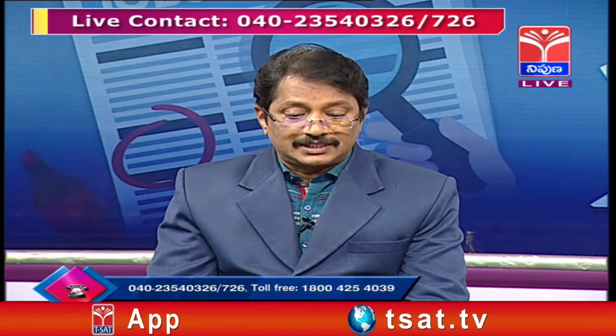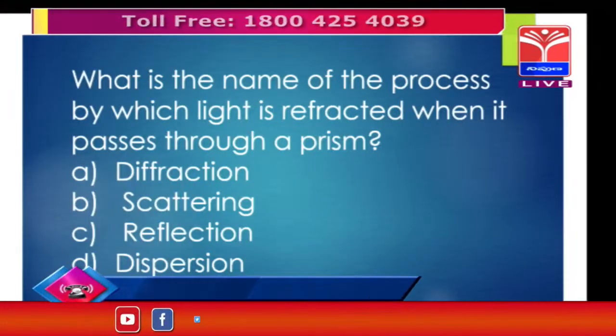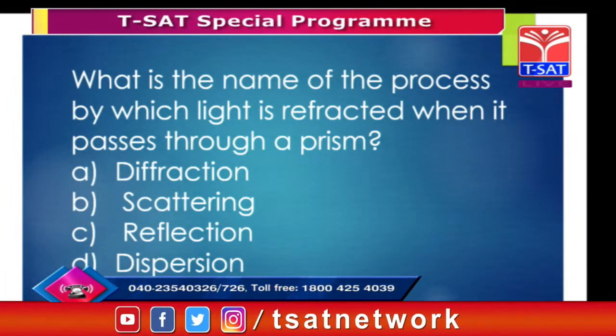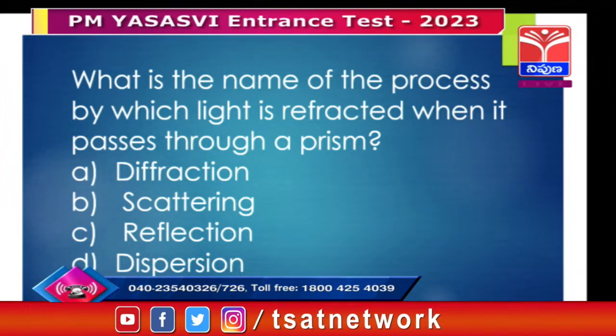Okay, let us shift to the next one. What is the name of the process by which light is refracted when it passes through a prism? That is very important.